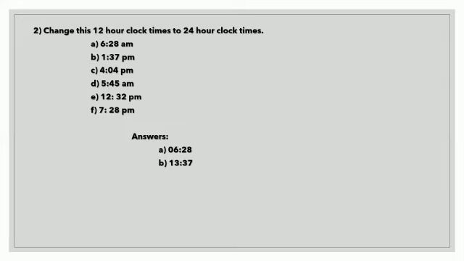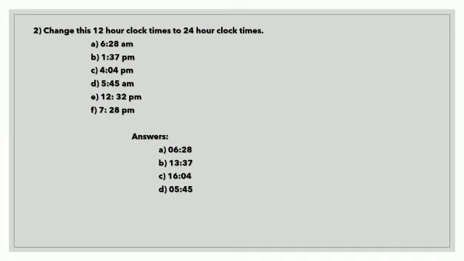Okay, next the C part is 4:04 p.m. So 4:04 p.m. in a 24-hour clock is 16:04. Next the D part is 5:45 a.m. Whatever time represents the AM period won't change. So the answer for the D part is 05:45. We are just placing a 0 in front of 5, instead of 5:45, for representing the time in a 24-hour clock.